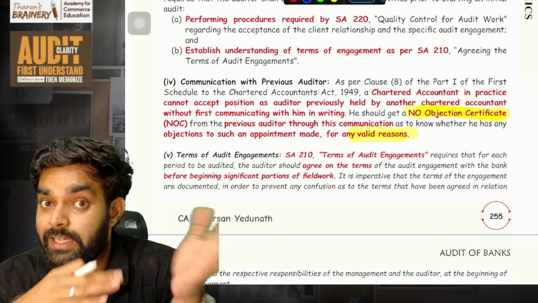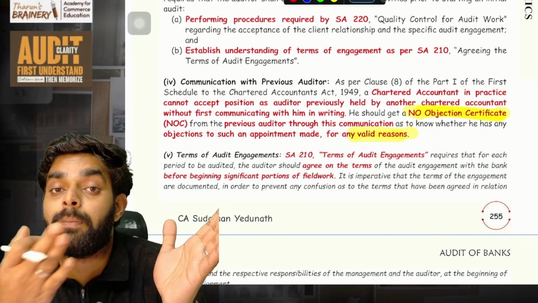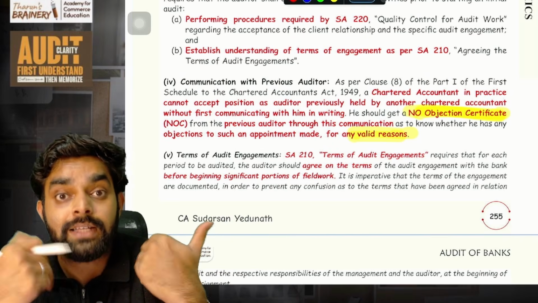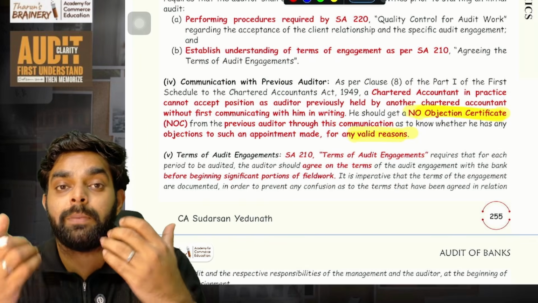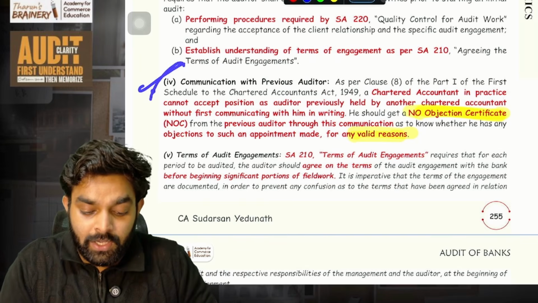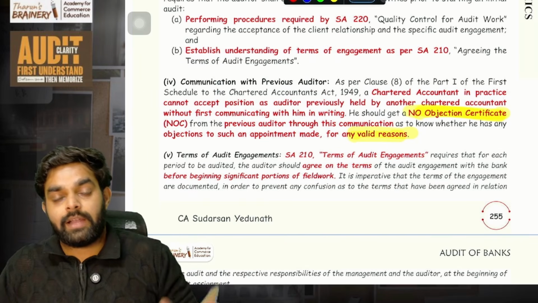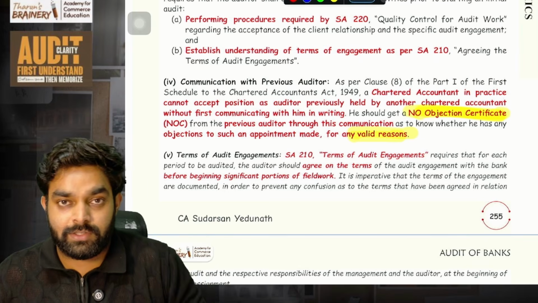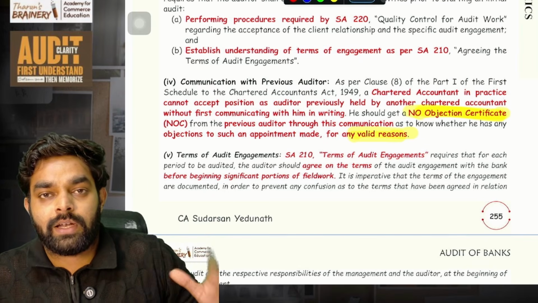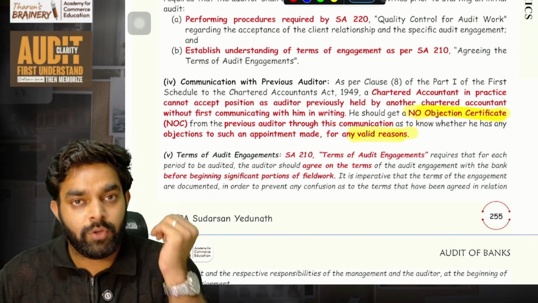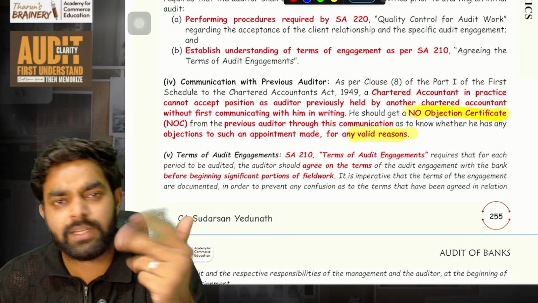Because sometimes last year the auditor would have done the audit and the bank would have not paid him the fees. So he has an objection, right? So similarly, any problem is there, because this one rule is kept to protect our CA community. Else the clients will not pay the fees or all these things. So we will call the previous auditor, tell him I am going to be the auditor. Do you have any problem? Do you have any objection? He'll say, no, sir, no objection.